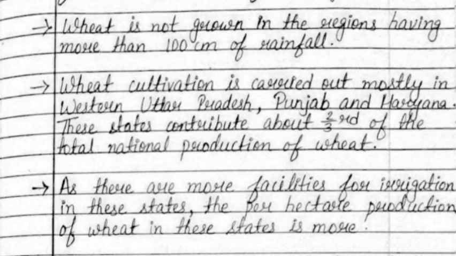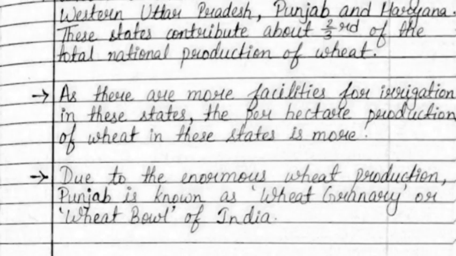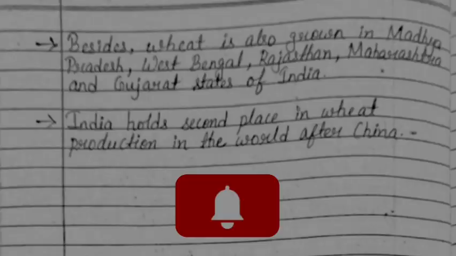Wheat cultivation is carried out mostly in western Uttar Pradesh, Punjab, and Haryana. These states contribute about two-thirds of the total national production of wheat. As there are more facilities for irrigation in these states, the per hectare production of wheat in these states is more. Due to the enormous wheat production, Punjab is known as wheat granary or wheat bowl of India.